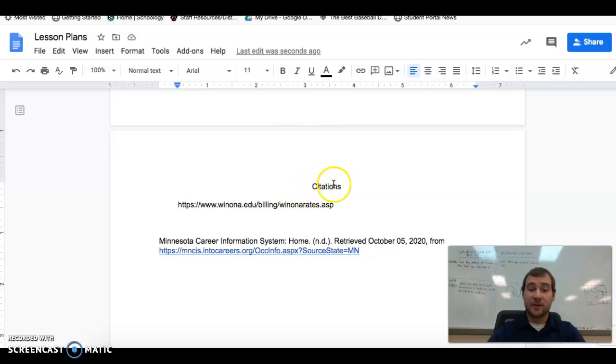But yeah, your citations page will be on its own like this, and then you'll just have 3 things minimum that goes forward. And the MCIS will for sure be 1. Your second site or source or citation will be whatever college you grabbed the tuition number from. And then the third one comes from anywhere. That was kind of a free one for you guys to grab and use. So keep that in mind.